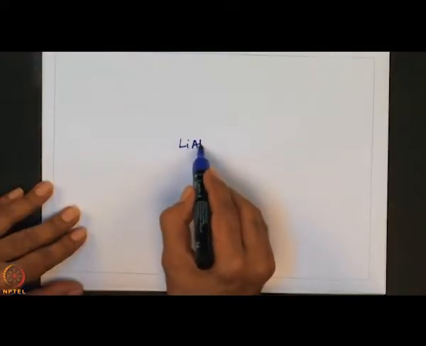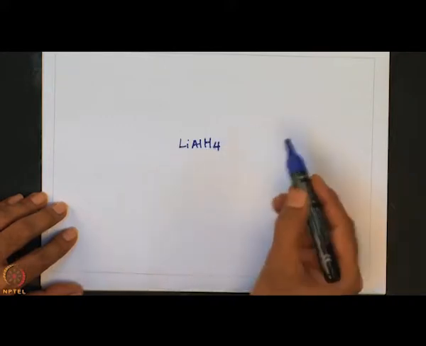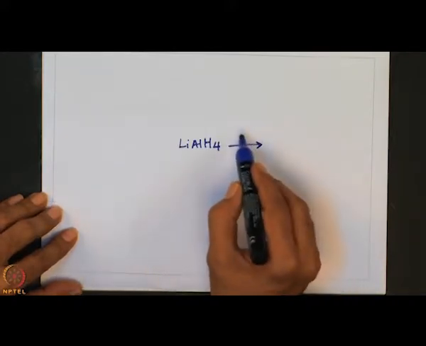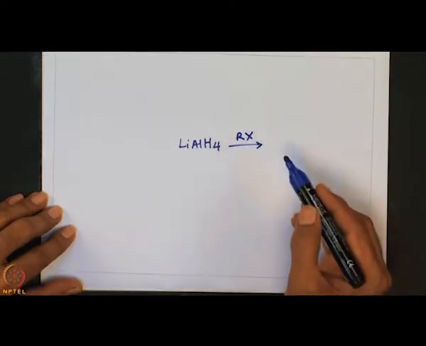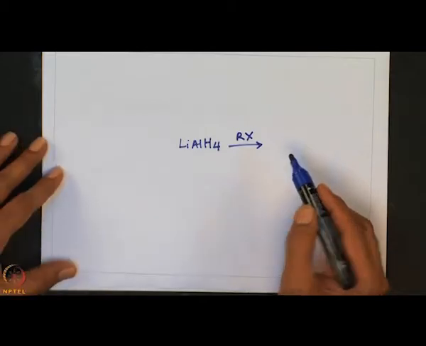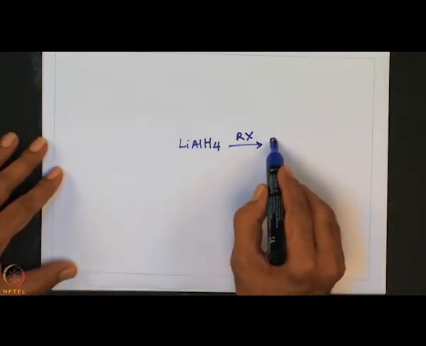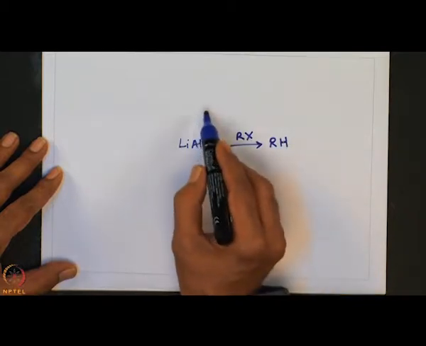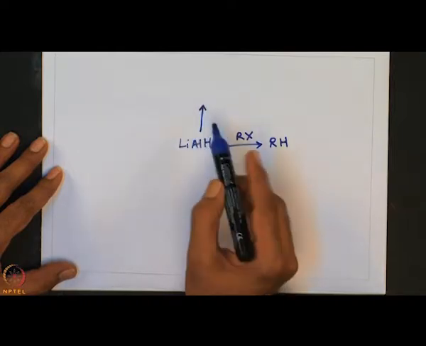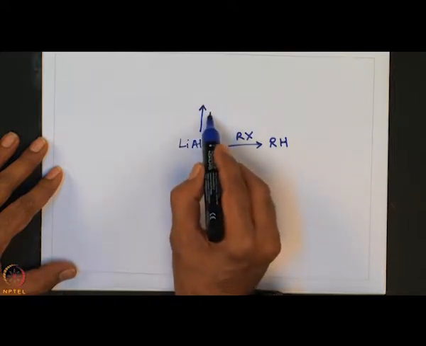Now, let us look into some reactions of lithium aluminum hydride with organic compounds. Take lithium aluminum hydride and treat this one with a haloalkane or alkyl halide. It gives RH. One can also treat this one with an aldehyde.